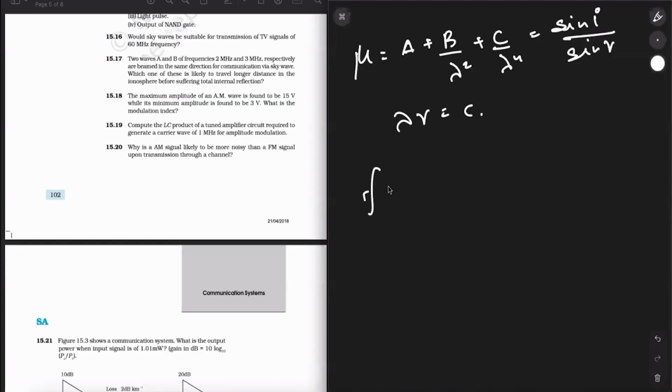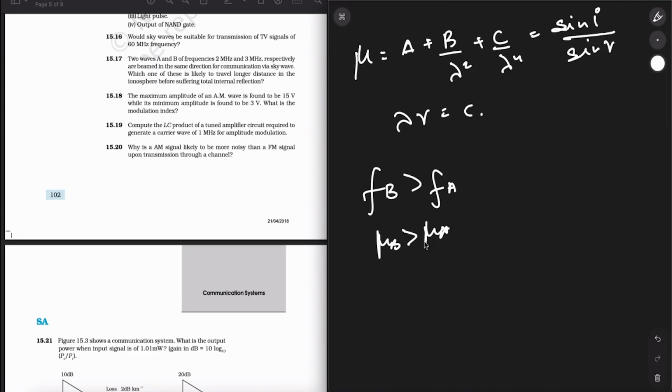The frequency of B is greater than the frequency of wave A. So the refractive index of B will be greater than the refractive index of A. Sine i divided by sine r is mu. The lesser the value of r, the larger the value of mu. For a higher frequency wave, the angle of refraction will be less, so the bending is less. So wave B travels a longer distance in the ionosphere before suffering total internal reflection.